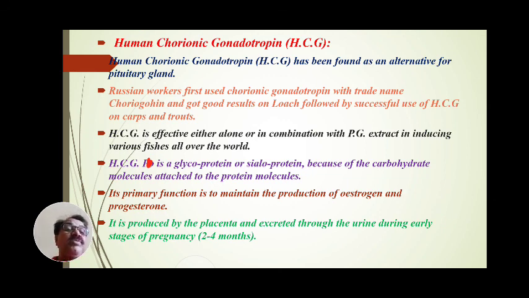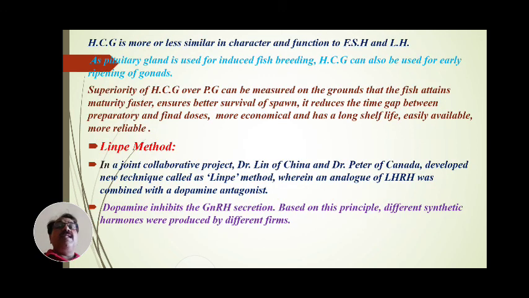When a female is pregnant, in the early stages of the pregnancy period, this human chorionic gonadotropin is secreted and produced. And this human chorionic gonadotropin is a good alternative for the pituitary gland.